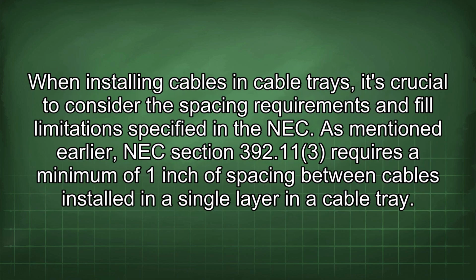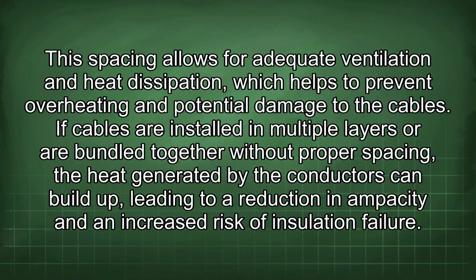When installing cables and cable trays, it's crucial to consider the spacing requirements and fill limitations specified in the NEC. As mentioned earlier, NEC section 392.11.3 requires a minimum of 1 inch of spacing between cables installed in a single layer in a cable tray. This spacing allows for adequate ventilation and heat dissipation, which helps to prevent overheating and potential damage to the cables. If cables are installed in multiple layers or are bundled together without proper spacing, the heat generated by the conductors can build up, leading to a reduction in ampacity and an increased risk of insulation failure.